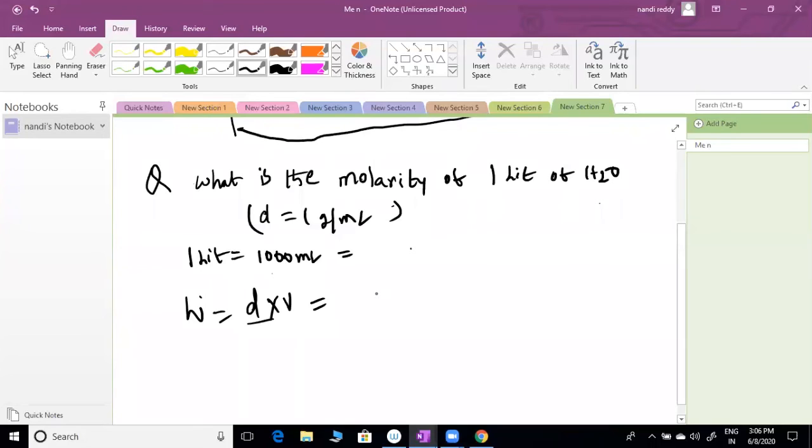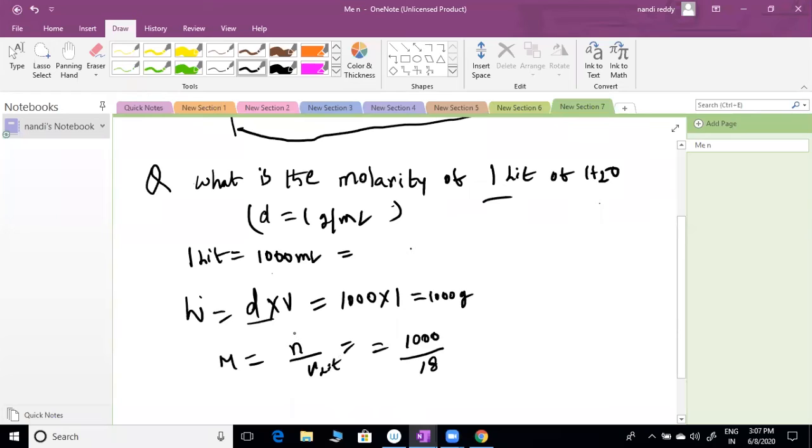Okay. So molarity equal to number of moles by V in liters, means 1 liter. I am asking for 1 liter, sir. V is 1 liter. n equal to the given mass, 1000 grams, by 18, the molecular weight. How to find out the n value, sir? Given mass by molecular weight into 1 by 1 liter. This is 55.55 M molarity. Please find, if any doubt you can ask this question, you can discuss.